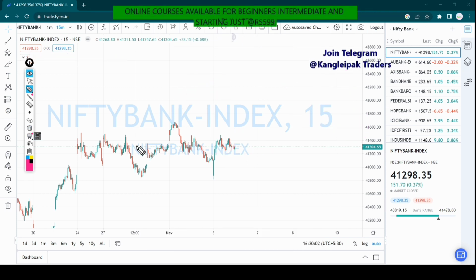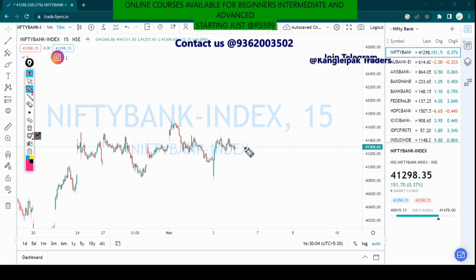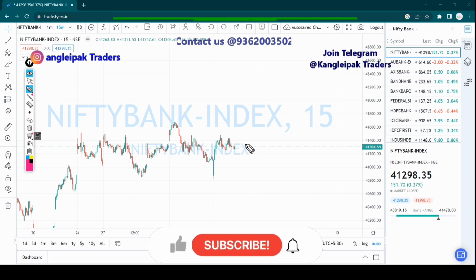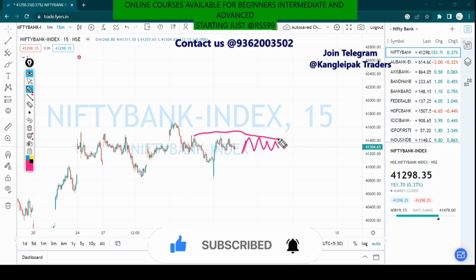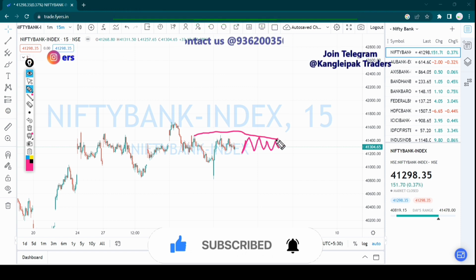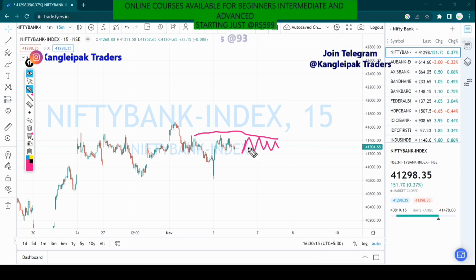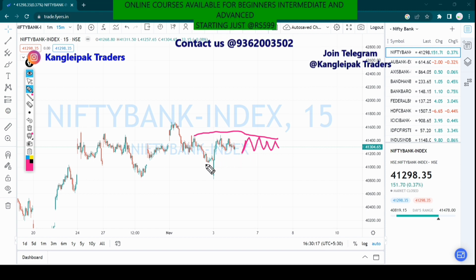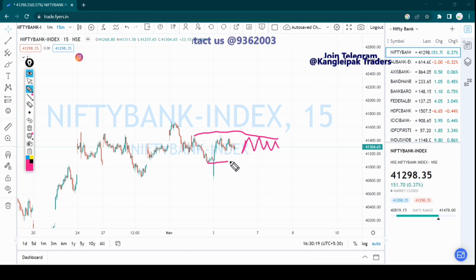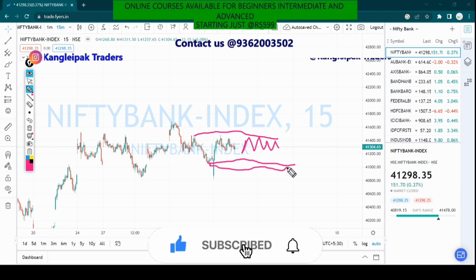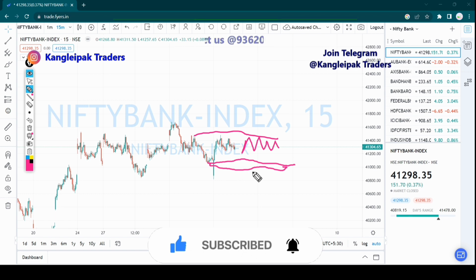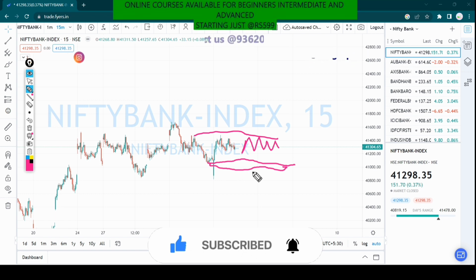And tomorrow is Friday, guys. If it is trending, the market will be very trending, and if it is volatile, the market will stay in this range. So if it gives a closing above 41,500, I'm very bullish, and I'll be trading in the upside zone. For selling, I don't recommend selling unless it gives a proper closing below 41,000. So 41,000 is the level where we can start selling. Above that, I don't recommend selling. So this is how we're going to trade, guys.